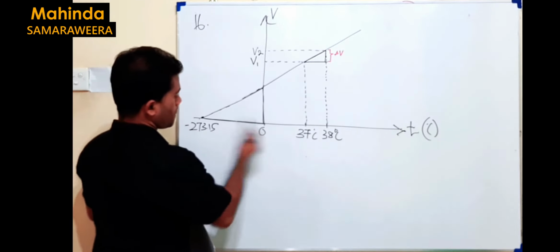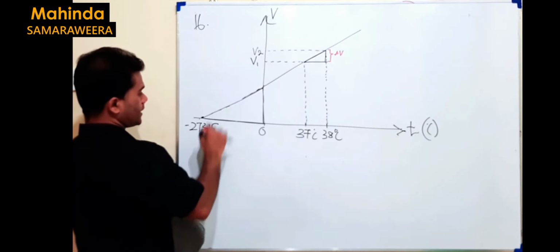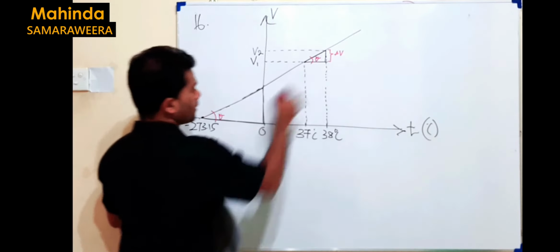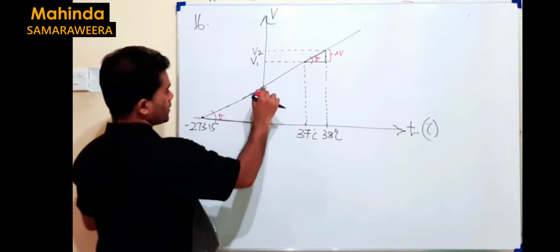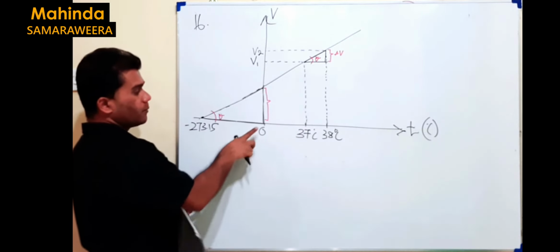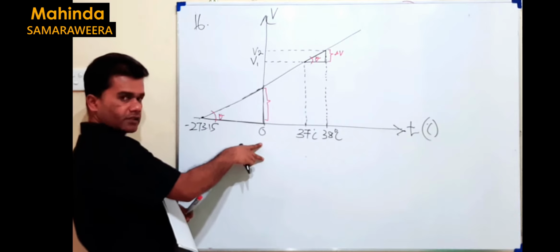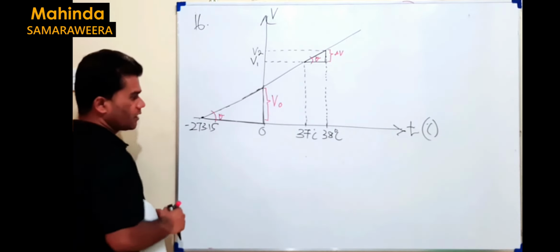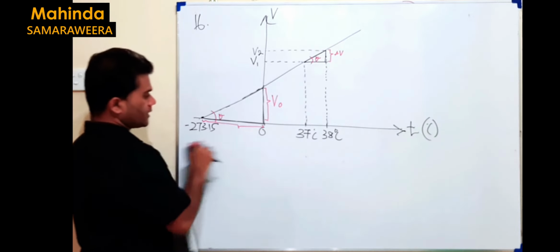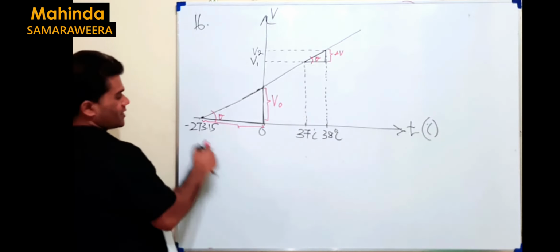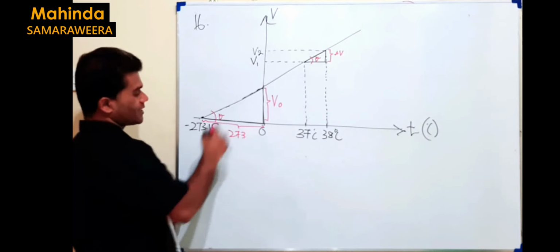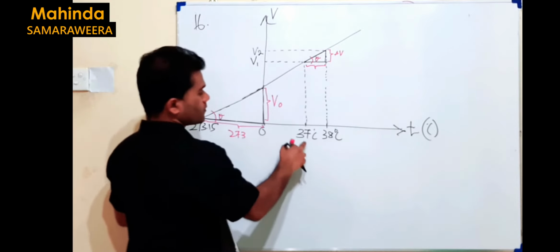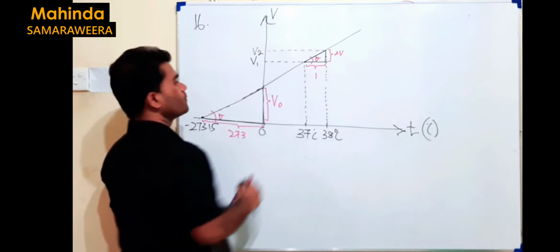But when you consider this triangle, here you can see I take this one as theta, then straight line, this should be again theta, right? Then what about this difference? That will be the volume at 0 Celsius or 273 Kelvin. I take it like V naught. What about this distance? It's 273.15, but approximately we can say it's just 273. What about this difference? 37, 38, it's just 1.